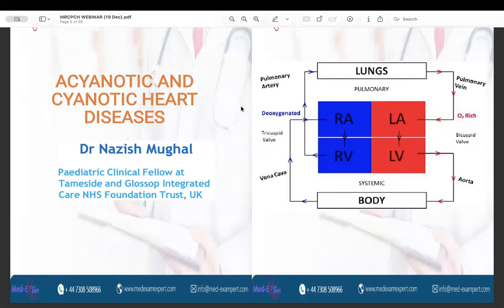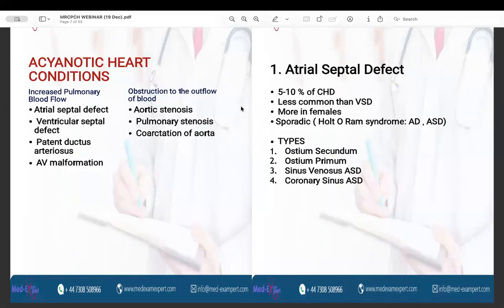So if you understand this basic diagram, you'll be able to understand the congenital heart defects. First of all, we will talk about the acyanotic heart conditions, which are broadly categorized into two main types: those associated with increased pulmonary blood flow, and those associated with obstruction to the outflow of the blood.